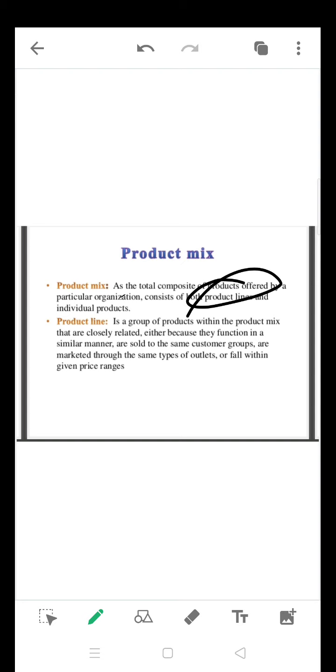So the products are offered by a company using a product line, or it may give them as an individual product to a customer. But it is a mixture of varieties of products, also called a product assortment given by a particular company, that is called a product mix.